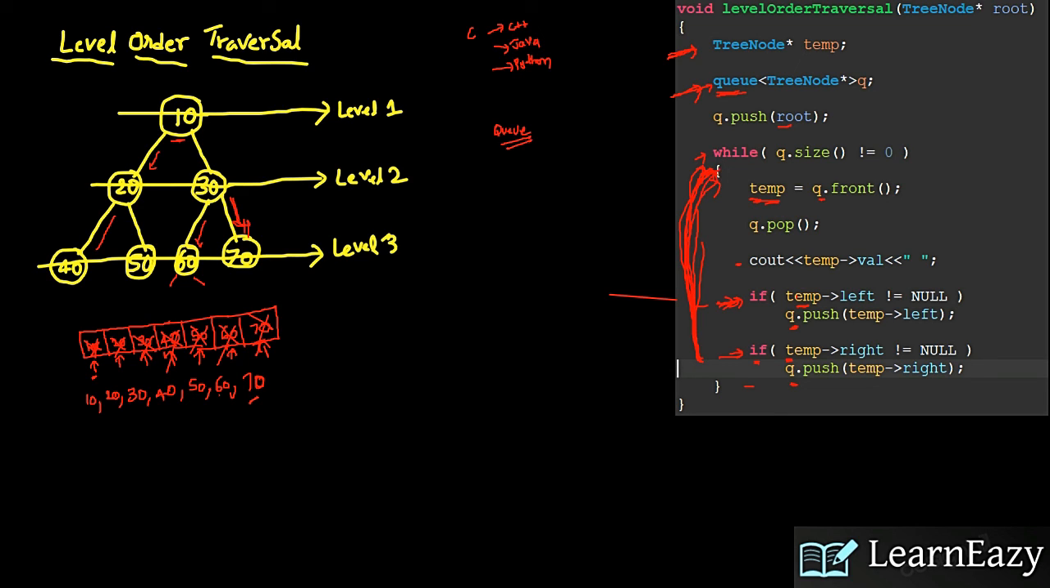Again control comes back here, and the queue is empty. Empty means it won't go inside this while loop, so it will come out. So level order traversal we achieved using a queue.